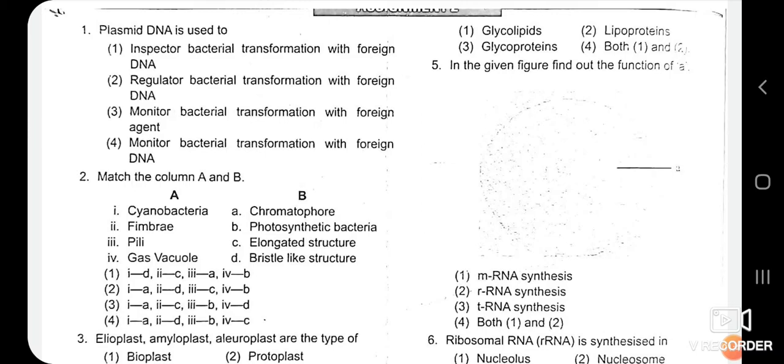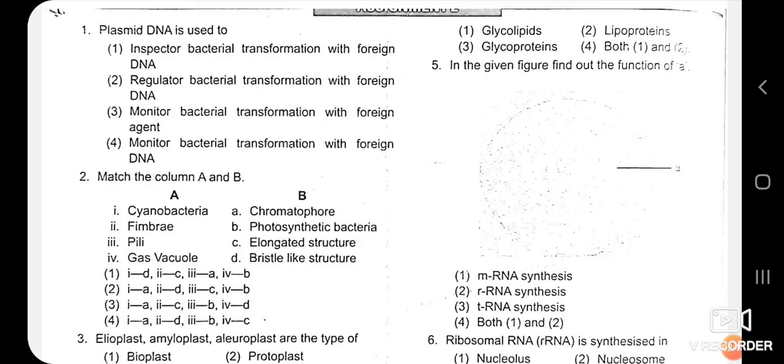Second one, regulator of bacterial transformation with foreign DNA. It does not have any role in the regulation of the bacterial transformation process. Third one is monitor of bacterial transformation with foreign agent. Monitor means it gives suggestion, it gives orders on how bacterial transformation takes place. The last option is monitor of bacterial transformation with foreign DNA.